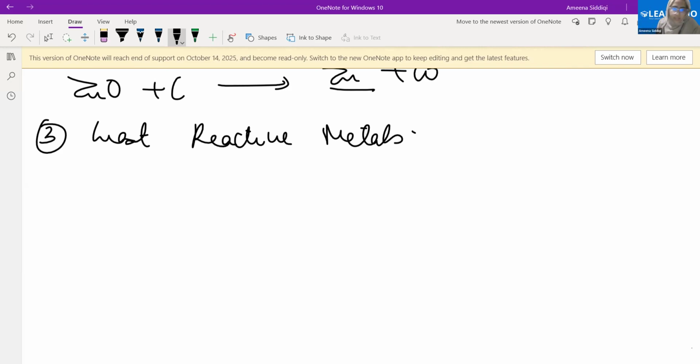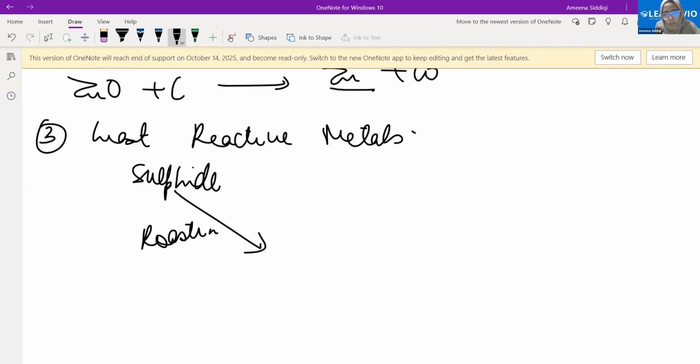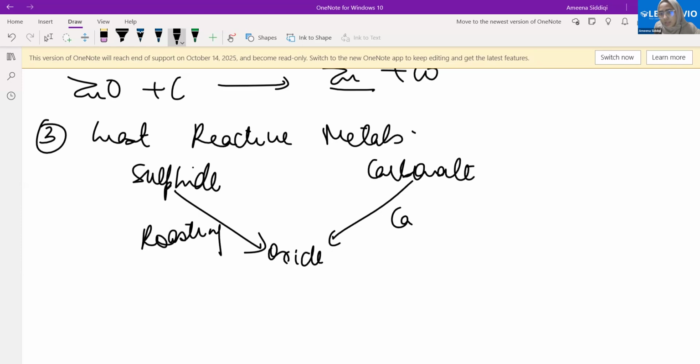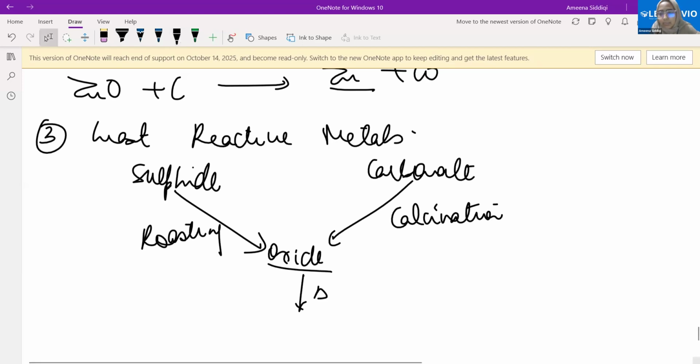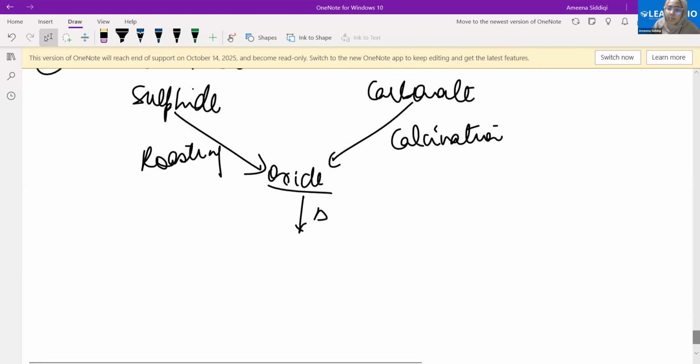See, let's suppose we have some less reactive metal which is found in the sulfide or the carbonate form. If it is found in the sulfide form, again roasting, and it will change to the oxide form. If it is found in the carbonate form, what will we do? Calcination. It has changed to the oxide form. Once it has changed to the oxide form, we will simply heat it without having carbon there, and the metal will be produced.